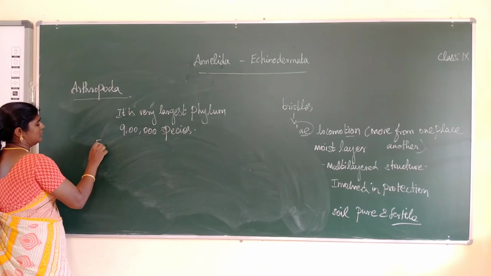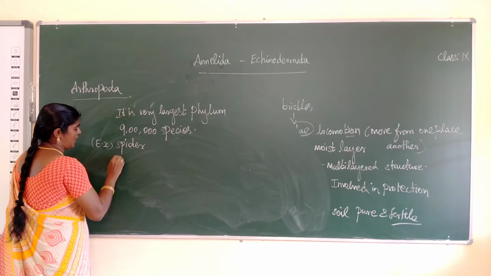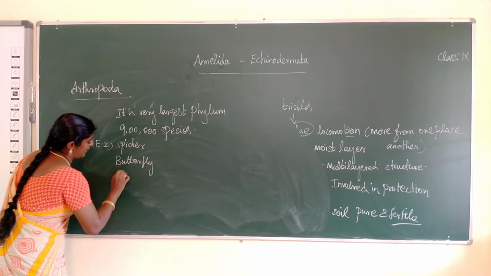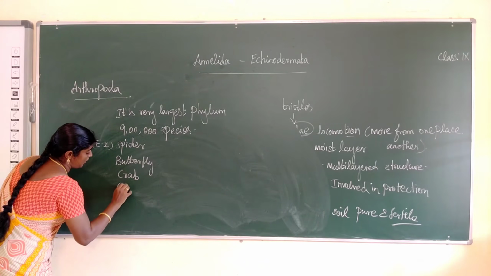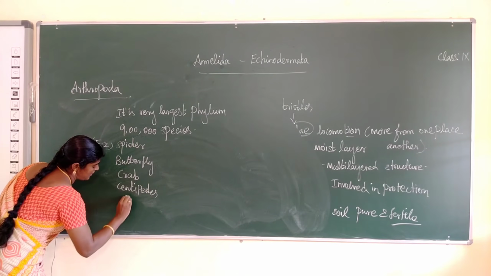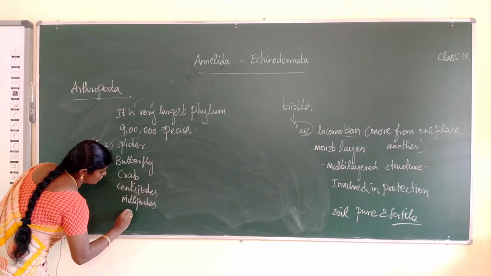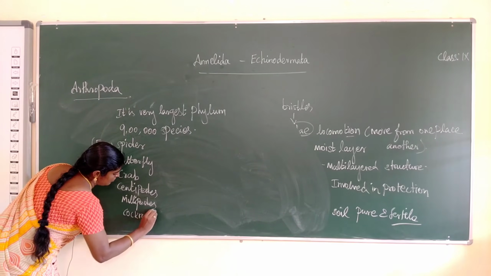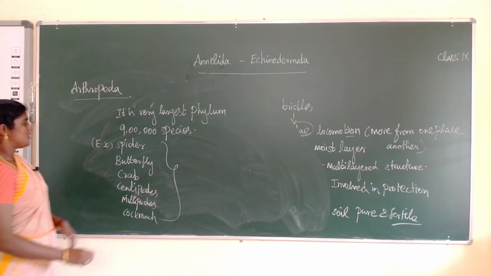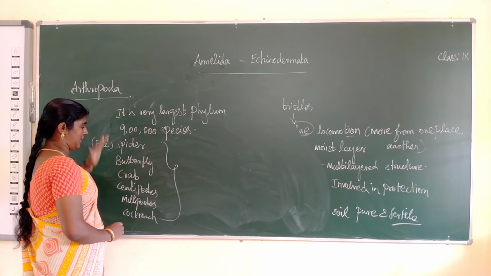Examples: spider, butterflies, grub, centipedes, millipedes, cockroach. They belong to this phylum. So it is the largest phylum, with more than 9 lakh species. These are the examples given.